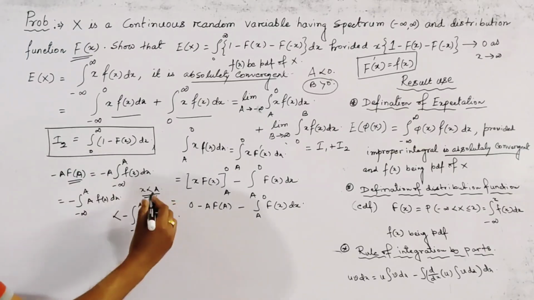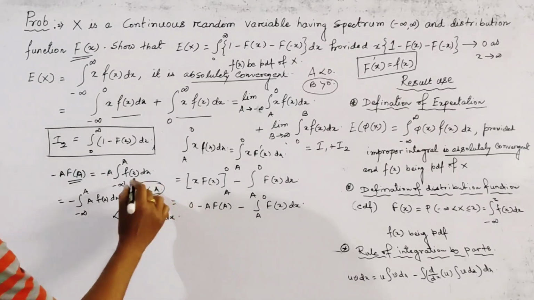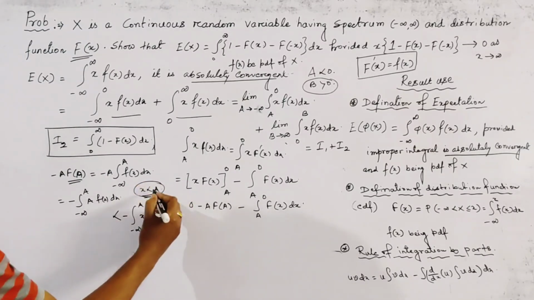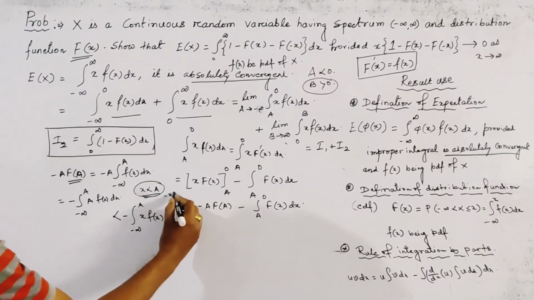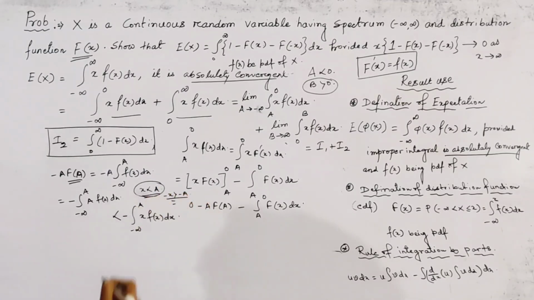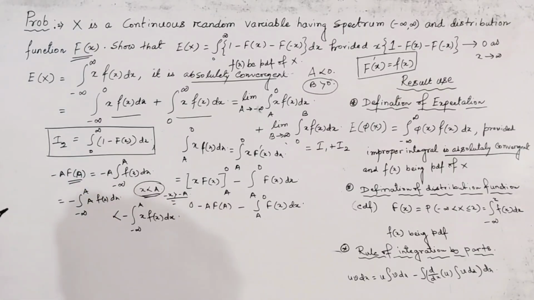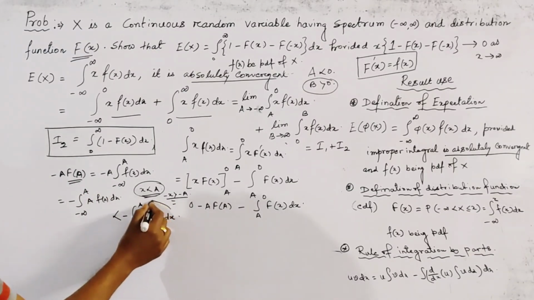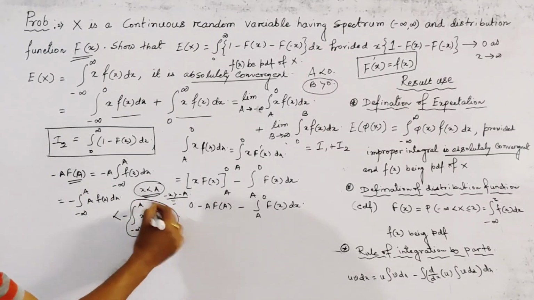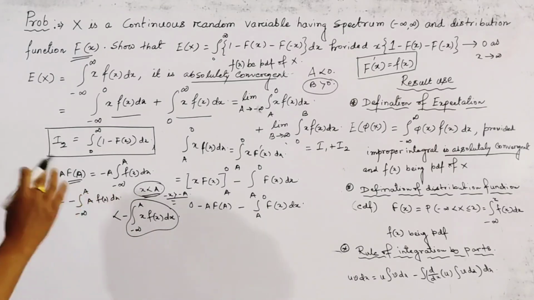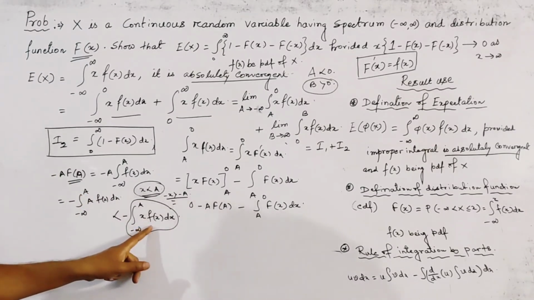Why do we write this? Because if we multiply this term by minus on both sides, we get minus x greater than minus a. Now from this type of integration, we see that this integration must be absolutely convergent, or convergent. Why is it convergent?